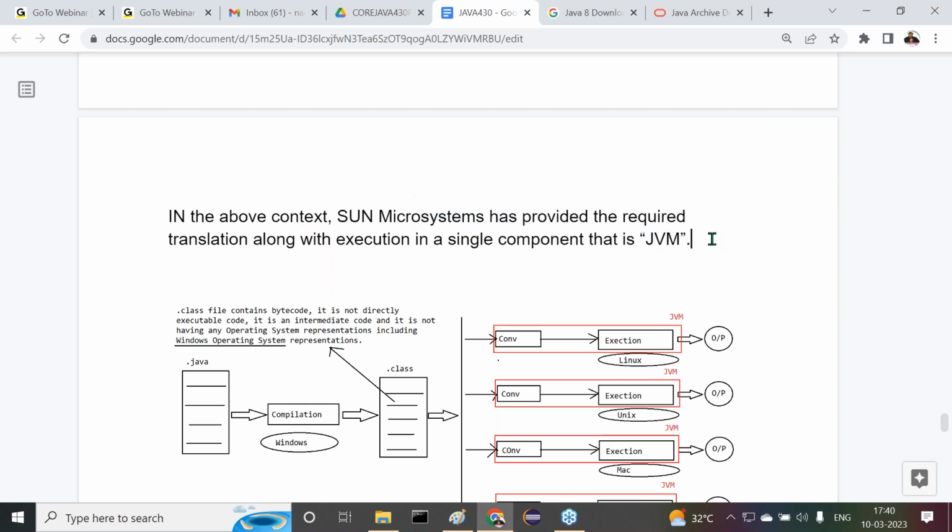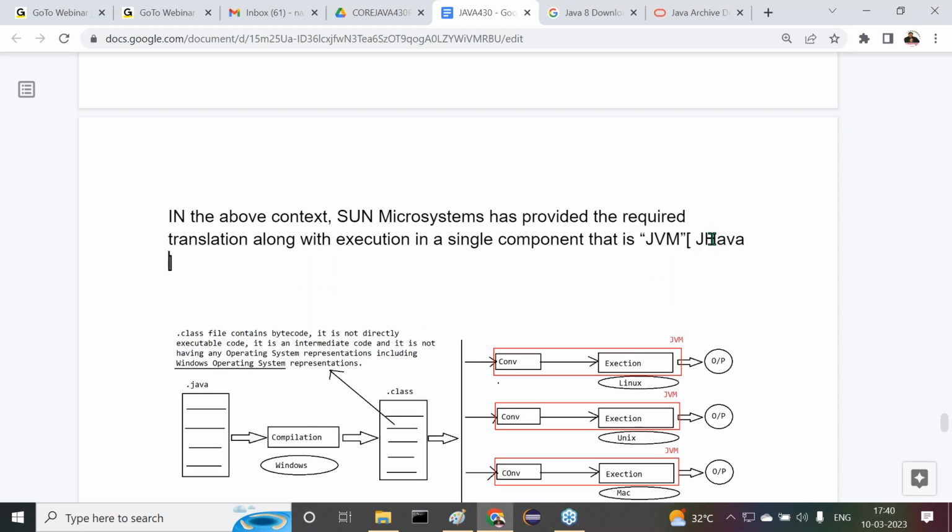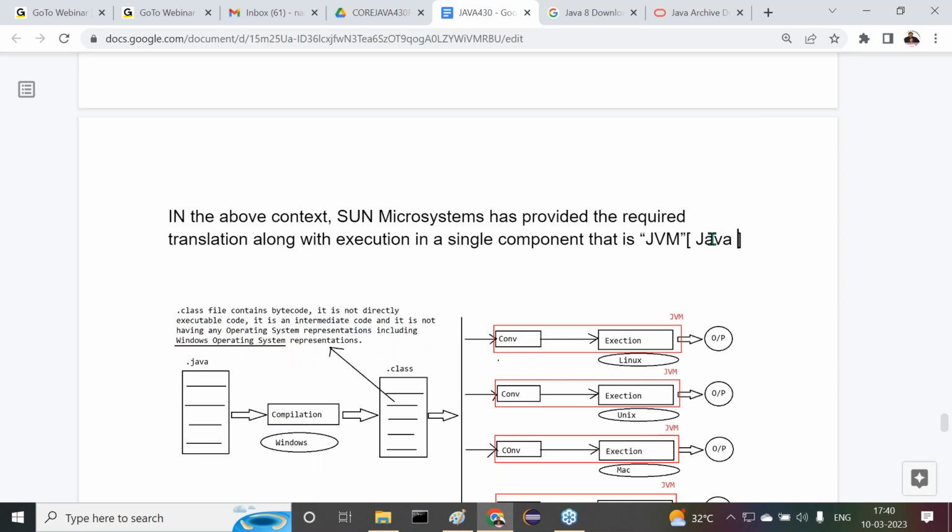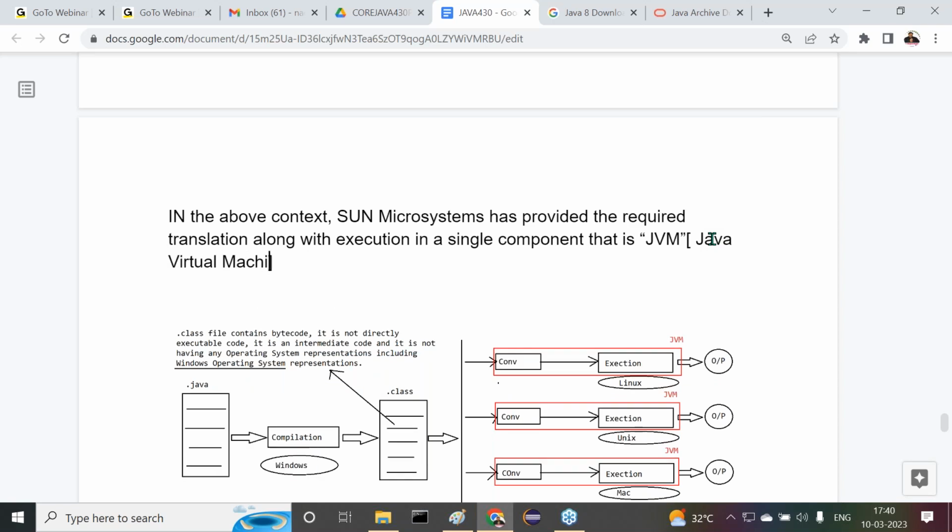Observe carefully, JVM. What is the abbreviation for JVM? Java Virtual Machine. Right, sir. We have a separate topic, the JVM architecture. There I will discuss more about what is available inside the JVM. I will discuss everything in the future, not immediately. But try to understand this clearly. Along with the execution in a single component, that is the JVM, Java Virtual Machine.